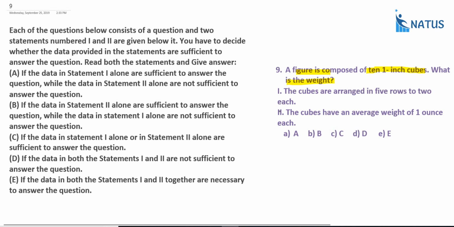Now come to the second one. The cubes have an average weight of 1 ounce each. Here, in the second one, it is clearly mentioned that the cubes have an average weight of 1 ounce. 10 cubes, average 1. What is the total? That is equal to 10. Now, what is the question? The figure composed of 10 1-inch cubes, what is the weight? The average is 1, so the total weight is 10. In the second statement only we can say. So statement 2 alone is sufficient. Option B is the correct answer.